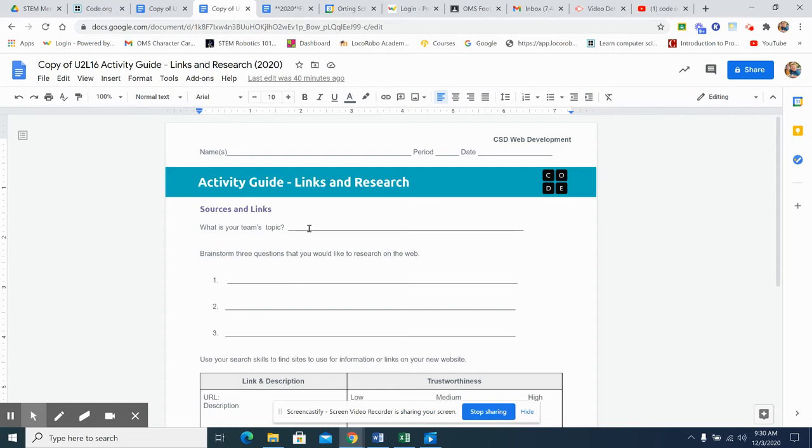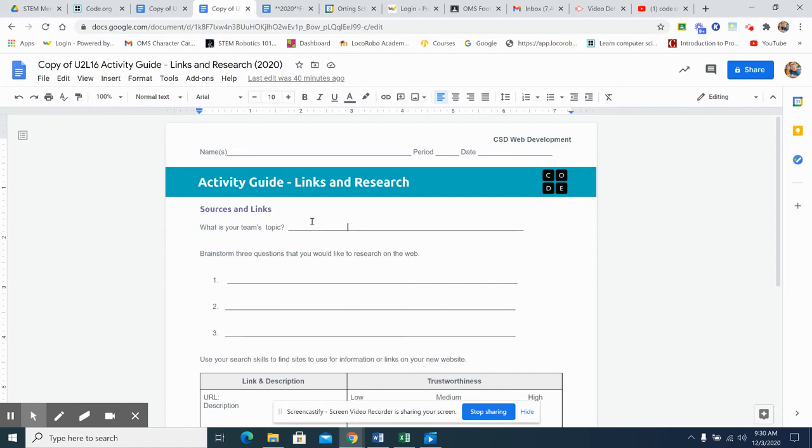Links and research. With this, you're going to start with your team's topic. Remember, you and your team are making a website about something, and you're going to start finding information about it. So what's your team's topic?